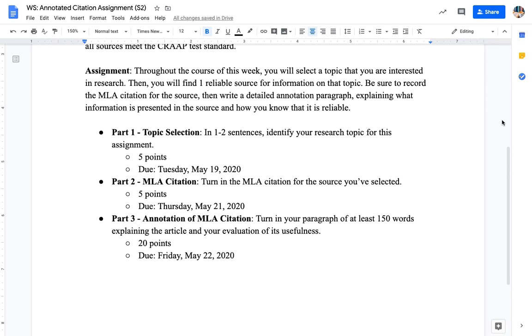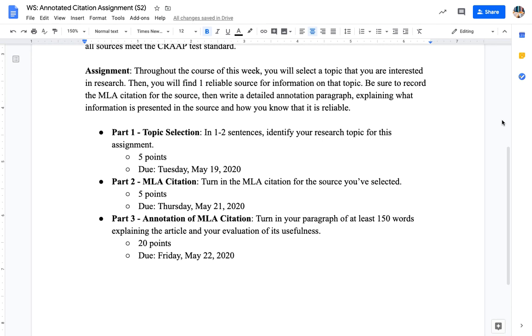So, part one. Part 1 of this assignment is just 1 to 2 sentences. It's worth 5 points, and you will turn it in tomorrow. That's Tuesday, May 19th, and that's just telling me what your topic is. What do you want to research? Part 2 is due Thursday, May 21st. This is the MLA citation, also worth 5 points. So you have decided on your topic, you've done your research, you found a source. Now you give me that MLA citation, copied and pasted into a document, submitted to the Dropbox, 5 points.